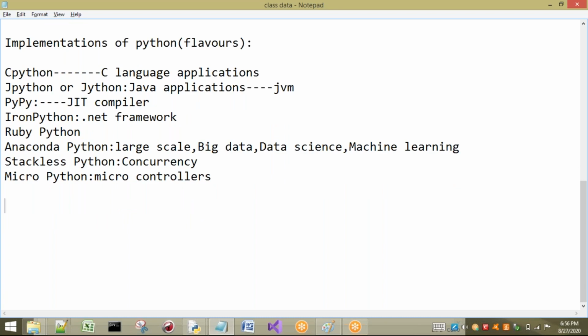Lastly, I want to discuss disadvantages. Till now we have seen features, where we have seen many advantages.